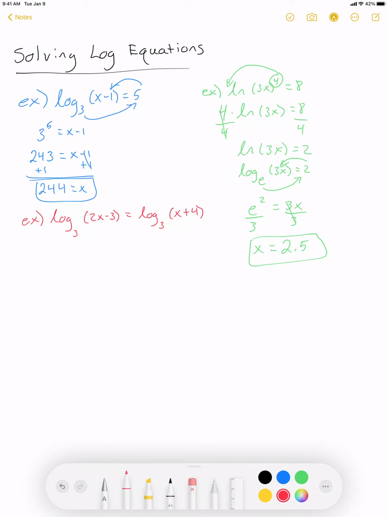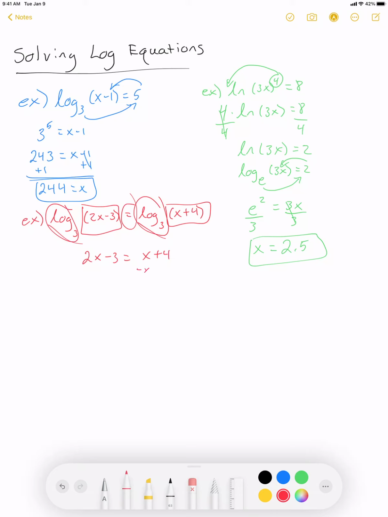Finally, here's a new property. If we have an equal sign and we have both terms with the same base that are logs, then what we can do is go ahead and just set their terms equal to each other. So I can just rewrite this. Because I have log base 3 and log base 3 being set equal to each other, I can then say 2x minus 3 equals x plus 4. And then from there I would solve.